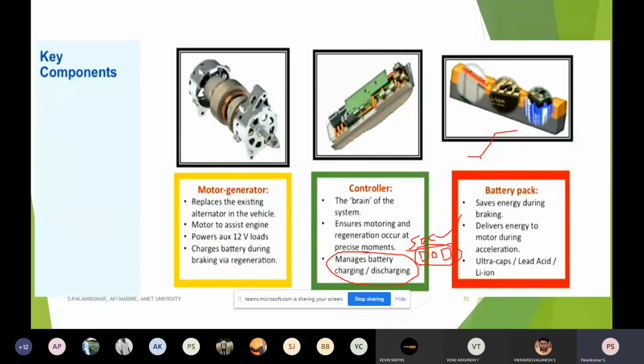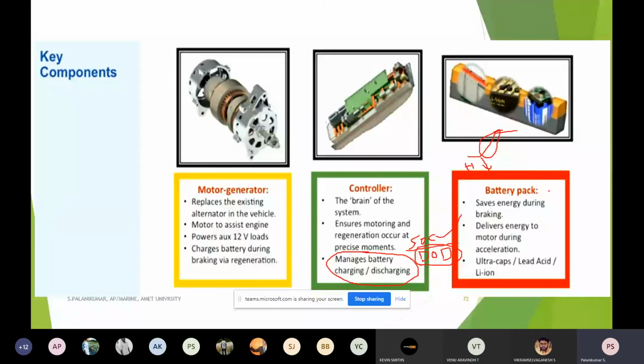Whether it is upward or downward, of course, during the downward it will be charging, so I am putting that as negative. Whenever it is upward movement, a huge amount of energy will be taken from the battery. After reaching a steady state, it will keep on going. This change has to be continuously monitored, and the controller has to always monitor the state of charge of the battery. So these three important points will be controlled by the controller.